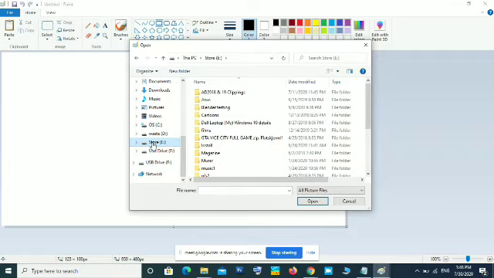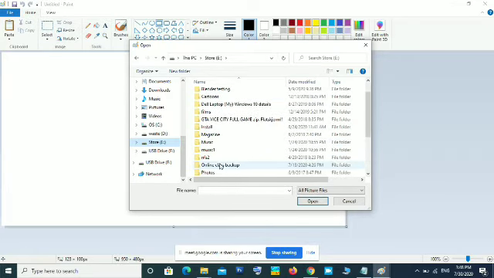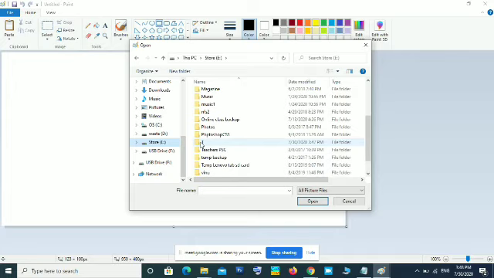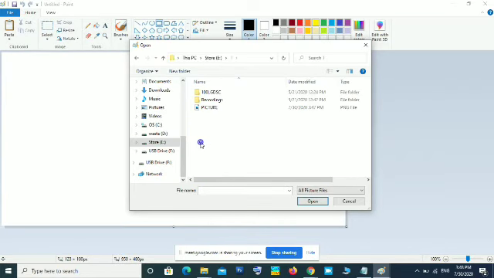Inside E drive, so many folders are there. I remember that folder is T. Then open that T by double clicking. Now you can see the content of that folder T. Okay, now you can see that file, picture. Select that picture, click open.